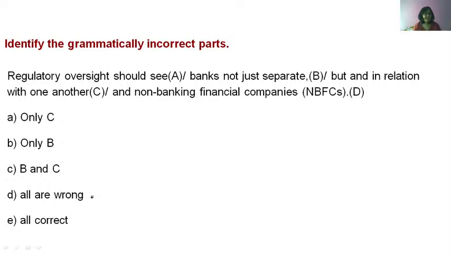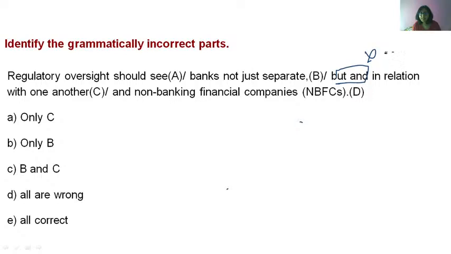Option C, B and C. Okay. Yes, let's see. A regulatory oversight should see banks not just separate but and in relation. Now the obvious mistake is here. But and cannot be used together, right?